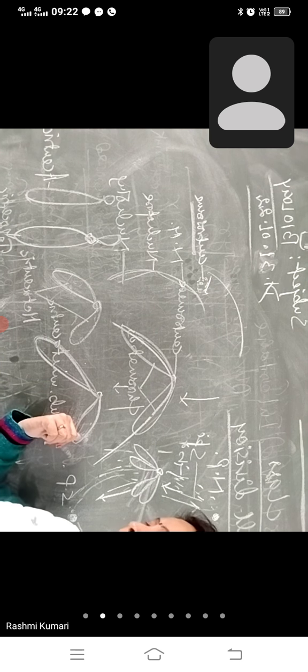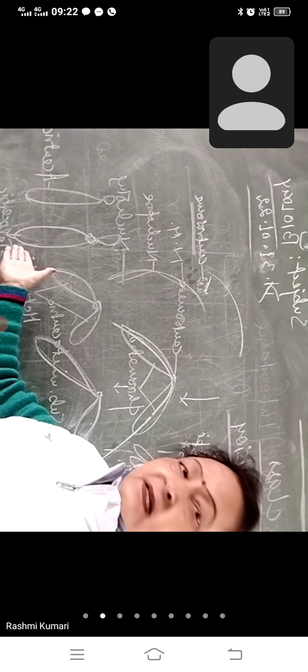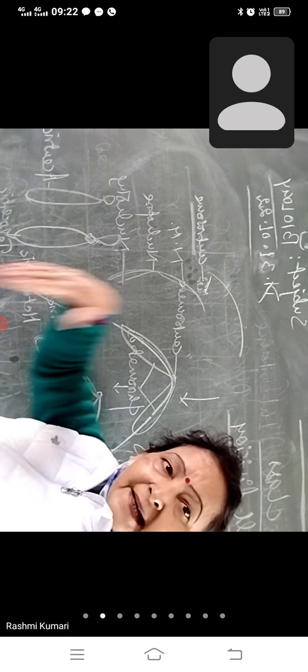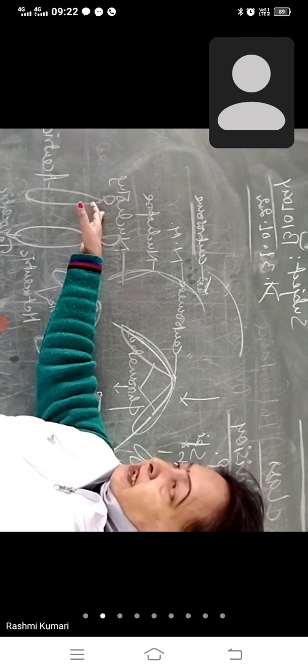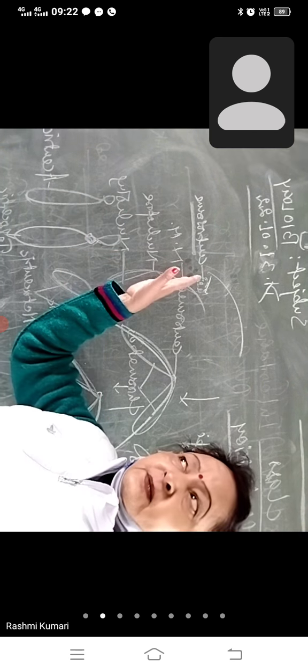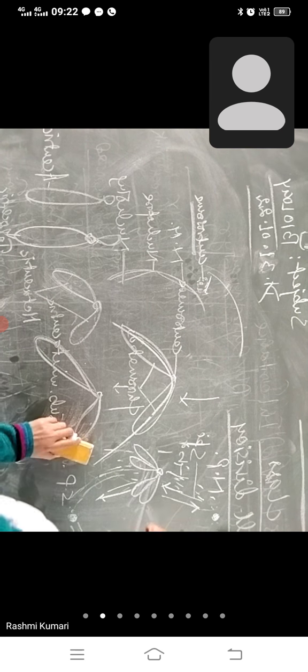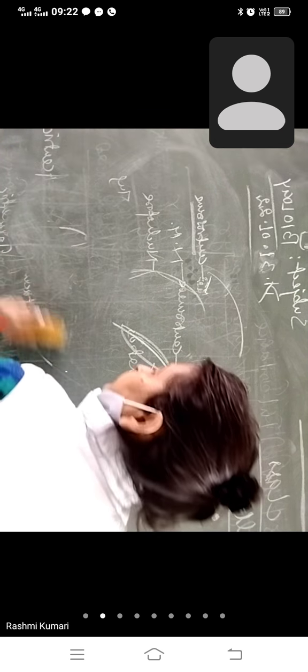One arm is short, one is long. Both are equal size, and this one arm is short, one long, but arrangement is vertical. Here also the arrangement is vertical, but one arm is missing, other is long. So this type of structure. Now after some time you come again on the same point. We are coming back.